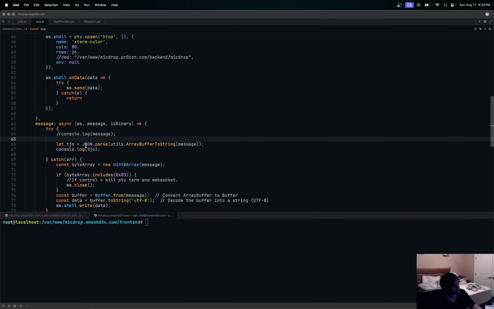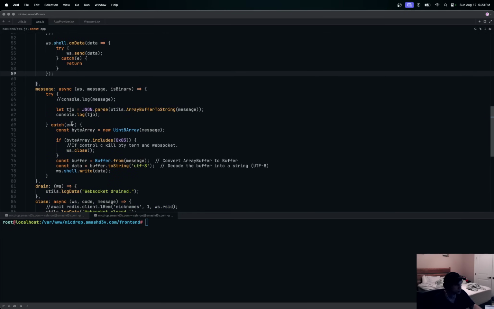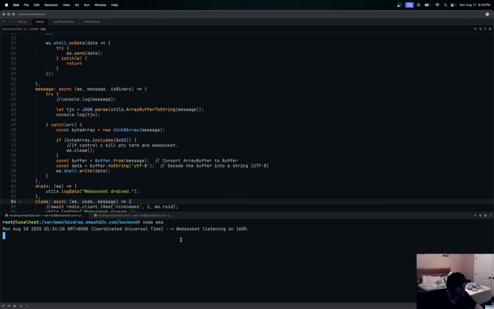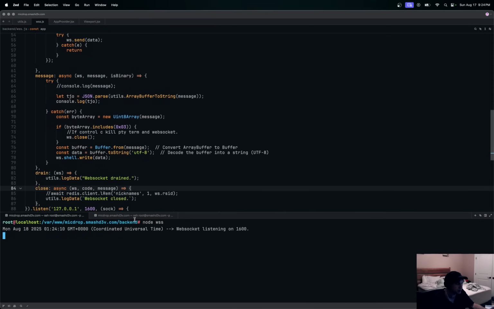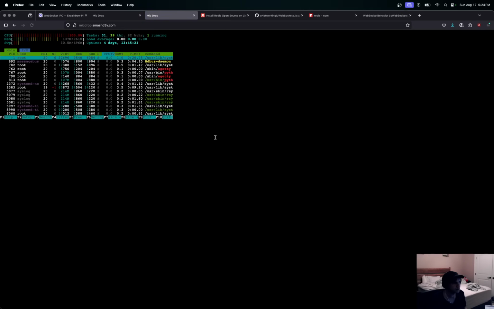Well, we could try it without sending the correct rows and columns yet. So even though the rows and columns stuff is coming in, we're not resizing our shell yet. We'll do that right after. Let's just see if this works. We'll say node WSS, right? So everything seems to be running. So in theory, from our front end, we should be able to get htop.